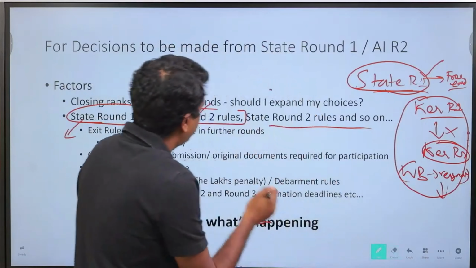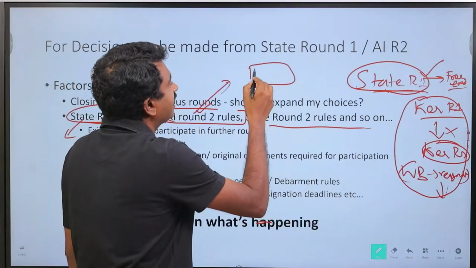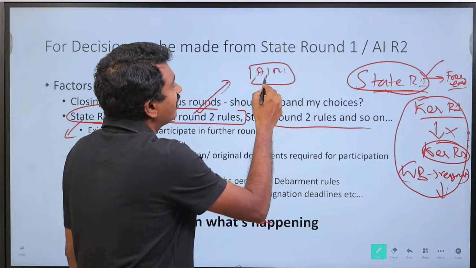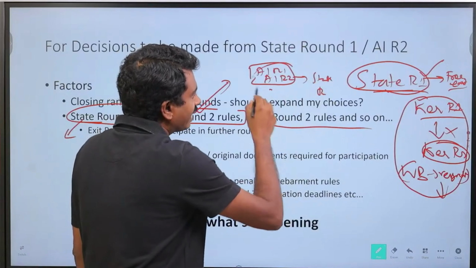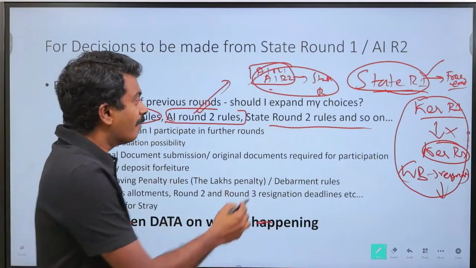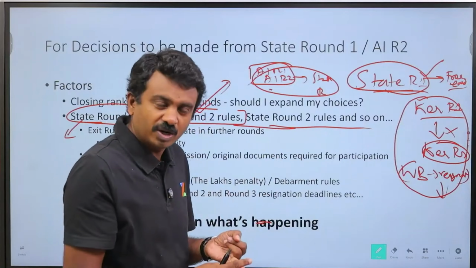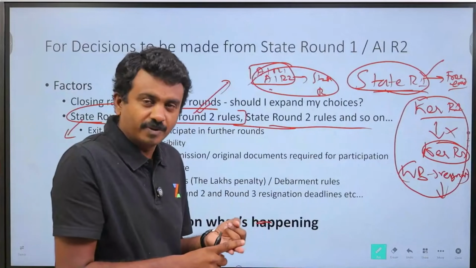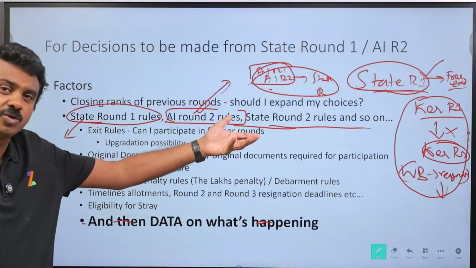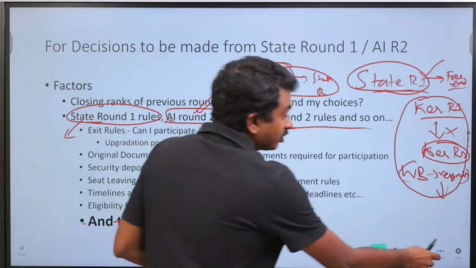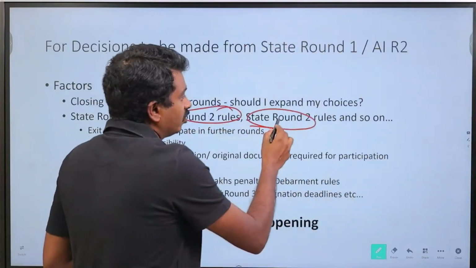But beyond All India round 2, what are my rules? If I retain an All India round 1 seat, and I get a better All India round 2 seat, can I move on to state round 2? What are the timelines? Some of these may not be available now, but listing down all those factors. One, what is the rule of resignation? Two, what are the timelines? We have taken everyone through all the rules in the ZyNerd exclusive videos. So in case you are going through that, the state round 2 rules and All India round 2 rules.